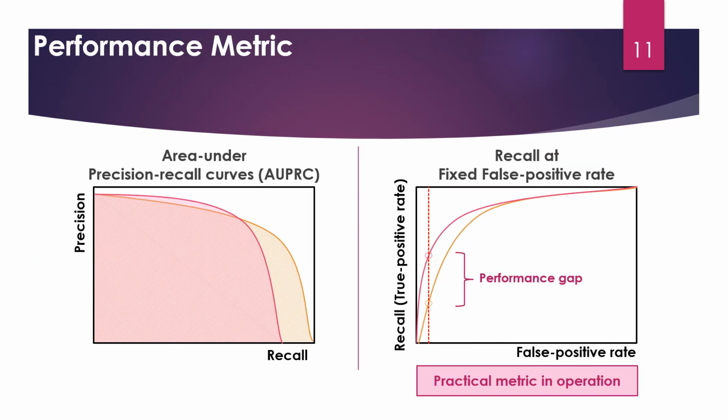set. I want to highlight our performance metric in the evaluation. In practical operation of phishing email detection solutions, a low false positive rate is a very critical factor in the user's business. Even if there is a sweet spot in the trade-off between false negative and false positive, a user usually wants a guarantee of low false positive. Therefore, we use the recall at a fixed false positive rate as the main performance metric for comparison.